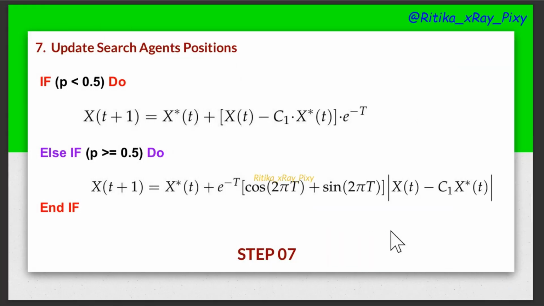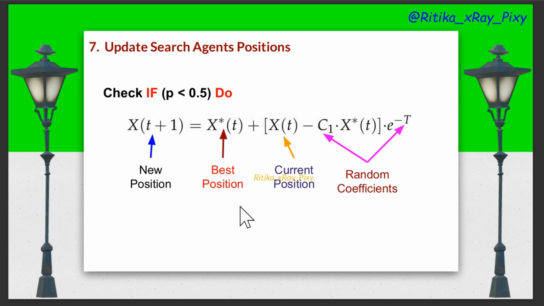After this, in step 7, we will check. Here you can see P, that is a random number between 0 and 1. So P is used here to confirm uniform distribution. When the value for P is greater than or equal to 0.5, we will update the search agent location using this equation. Here you can see this is the new position, X star t, that is the best search agent position in that iteration.